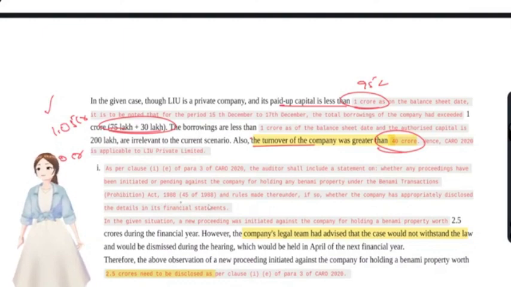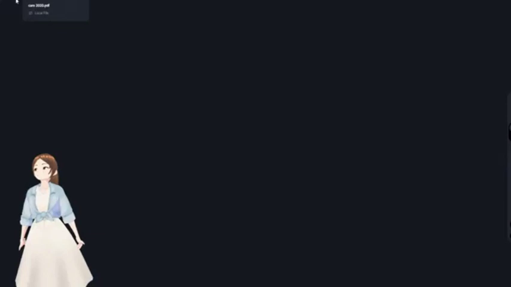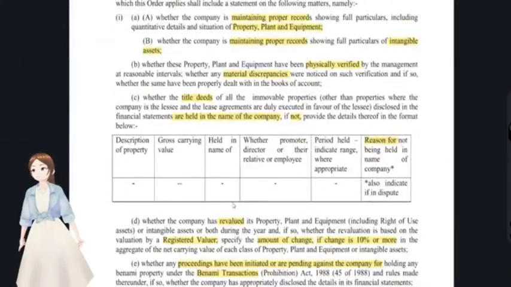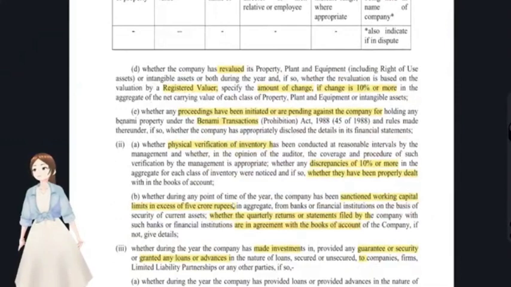Clause 1, because in Benami transactions we have some PPE, right? In PPE and immovable properties, they were mostly discussed there. Last point, right, in Benami transactions. See here, clause 1 point E, the proceedings that have been initiated under the Benami Transactions Act. So they have to report the Benami transactions under clause 1 point E.